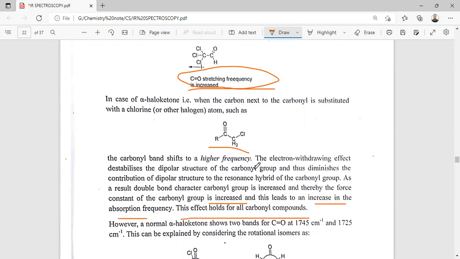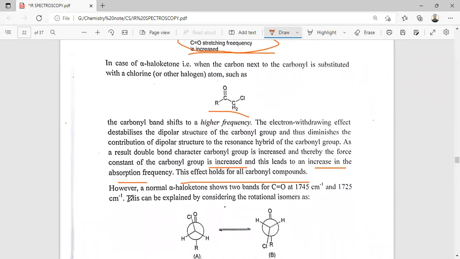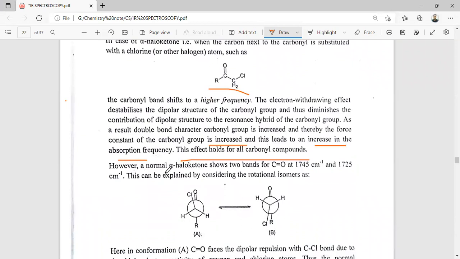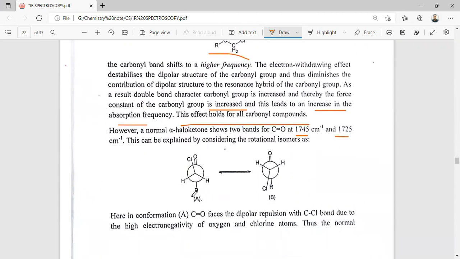So an electron withdrawing group also decreases the stability of the dipolar structure. That's why the carbonyl stretching frequency increases for electron withdrawing substituted carbonyl compounds. However, a normal haloketone shows two bands for the CO. This can be considered as rotational isomerism. So here there are two isomers, A and B.